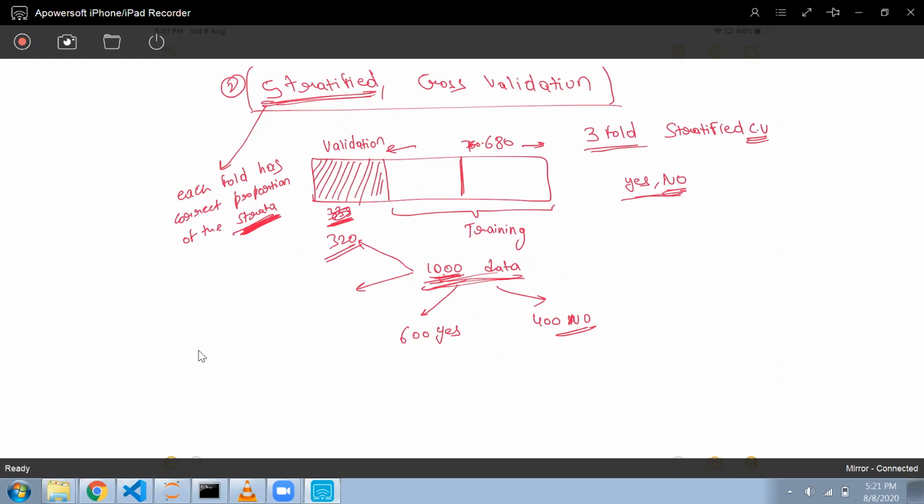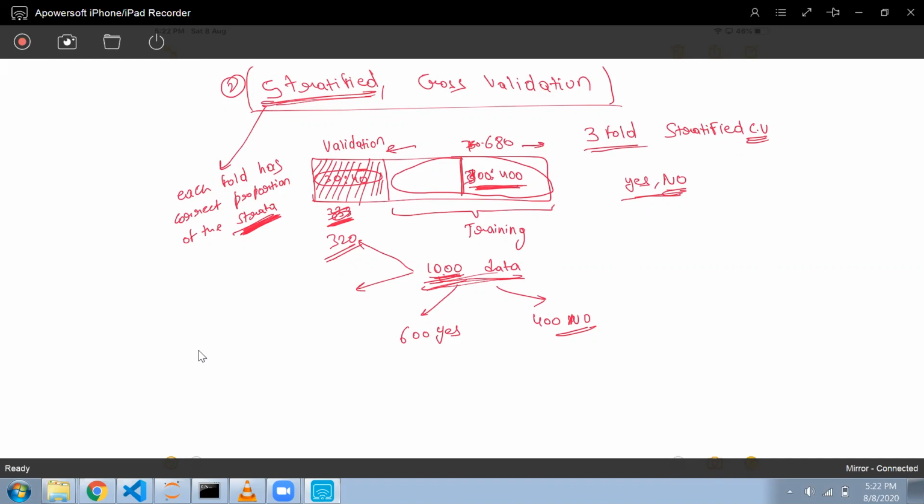Now, how will the data be divided? Suppose in the training data the yes and no are 300 yes and 400 no. Then in the validation data also, the ratio of yes and no will remain the same, so here we will have 30 yes and 40 no. What this means is that the proportion of the classes in the training and validation data will remain the same.